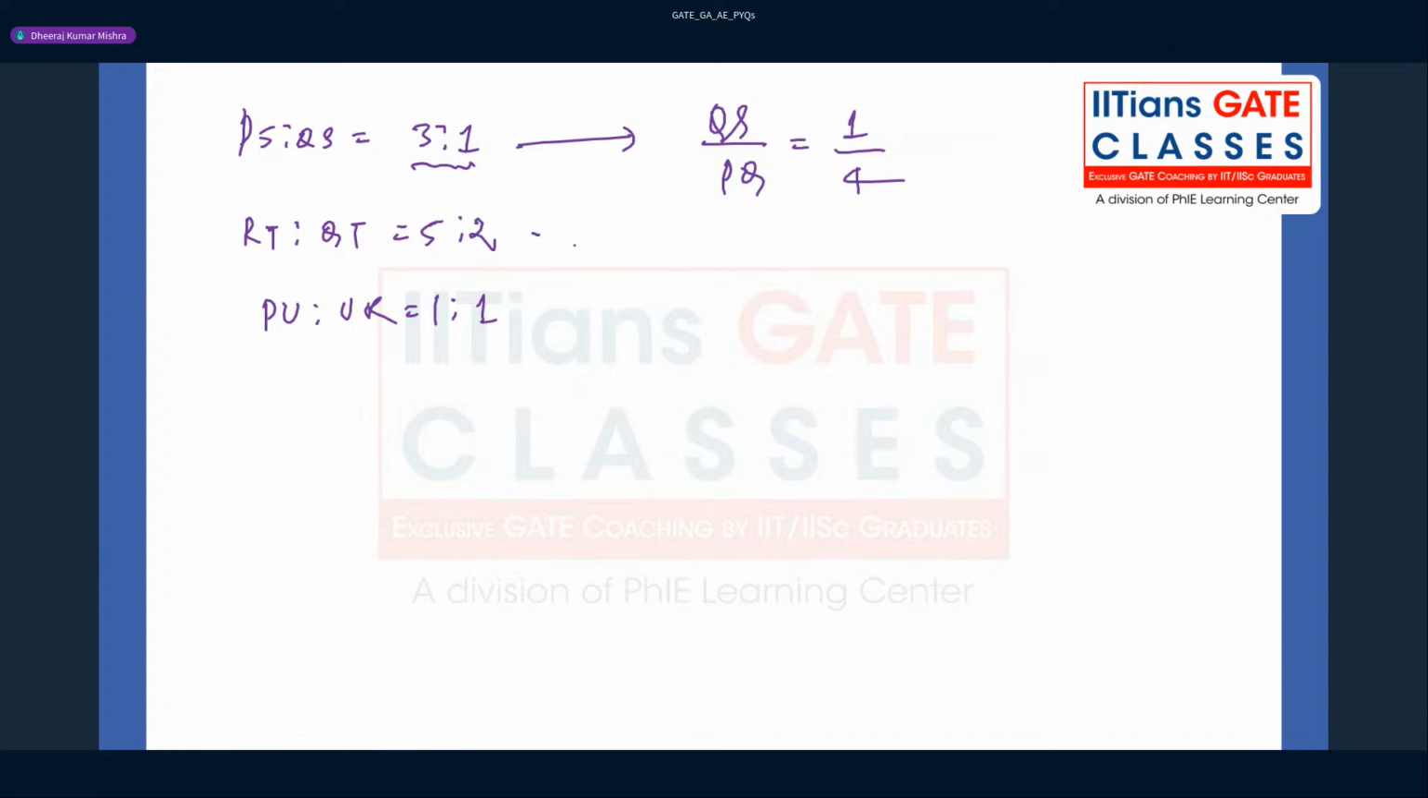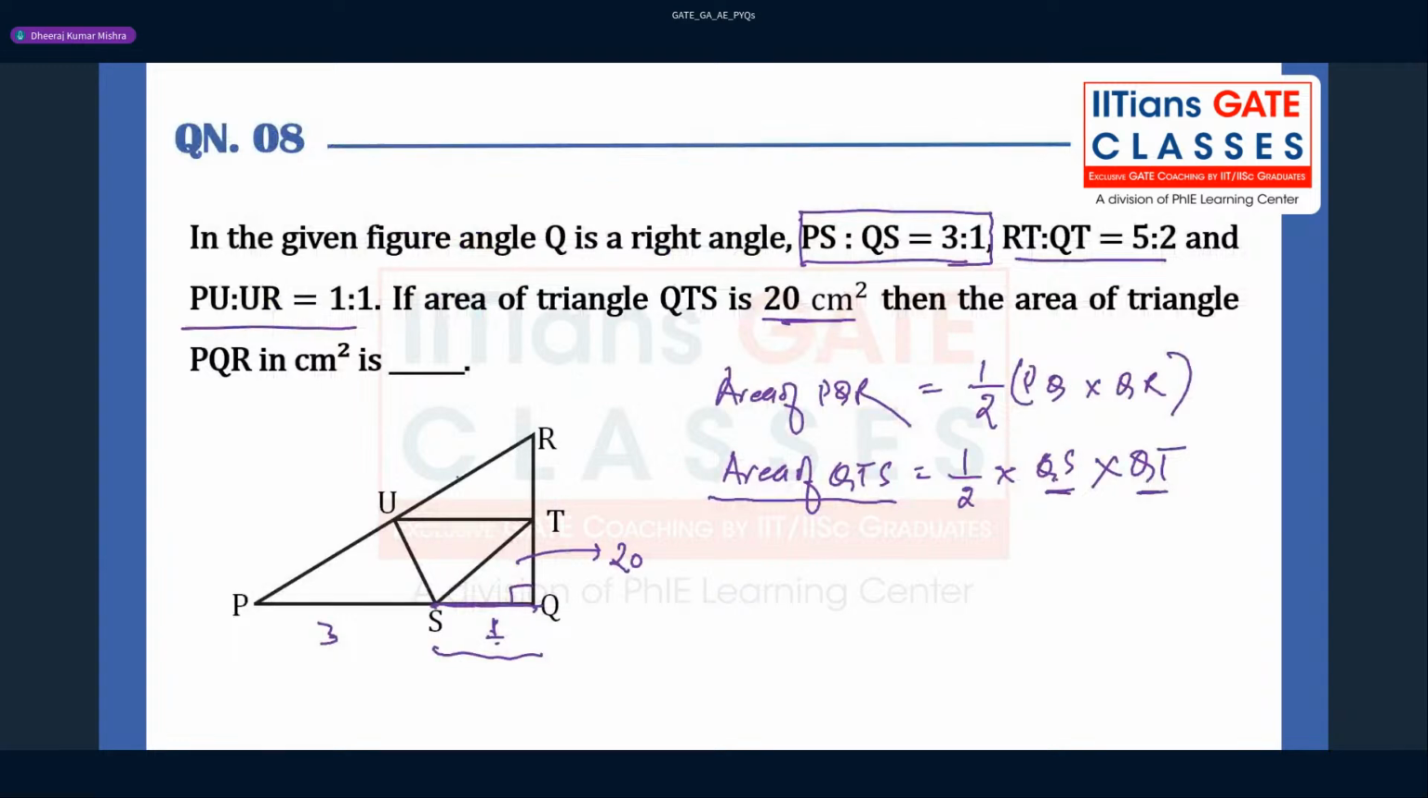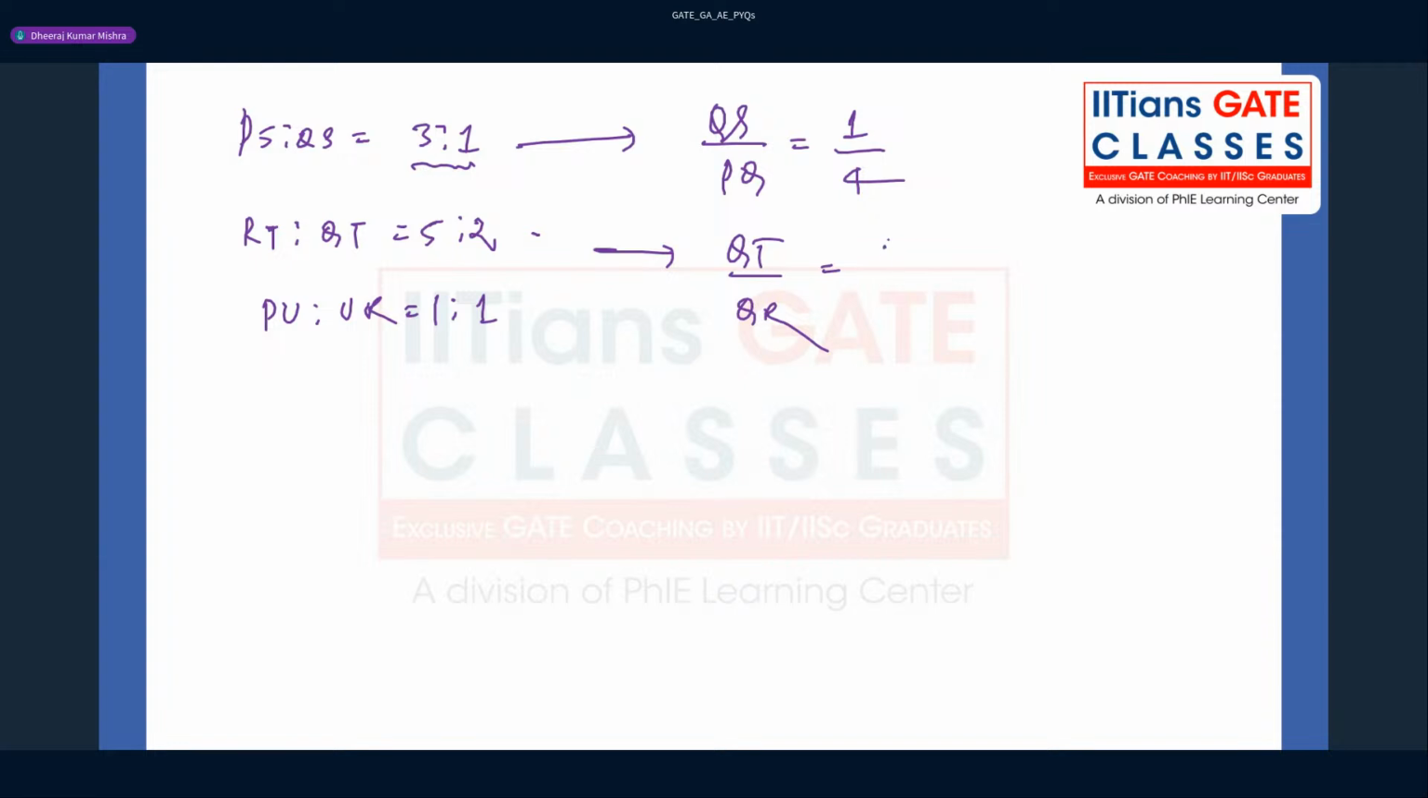Now you can also say QT by QR. Look here, QT by total. QT is nothing but 2, and total is 7. So 2 by 7 you can write here. So this is nothing but 2 by 7. It is a pure application of the ratio, guys. If you know the ratios, then you can write perfectly.